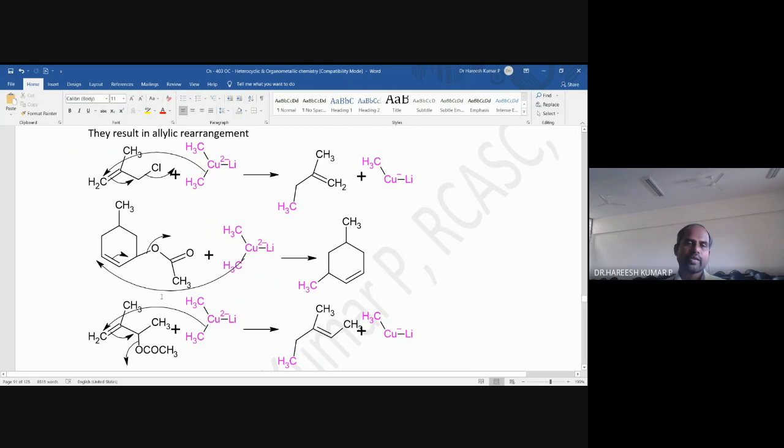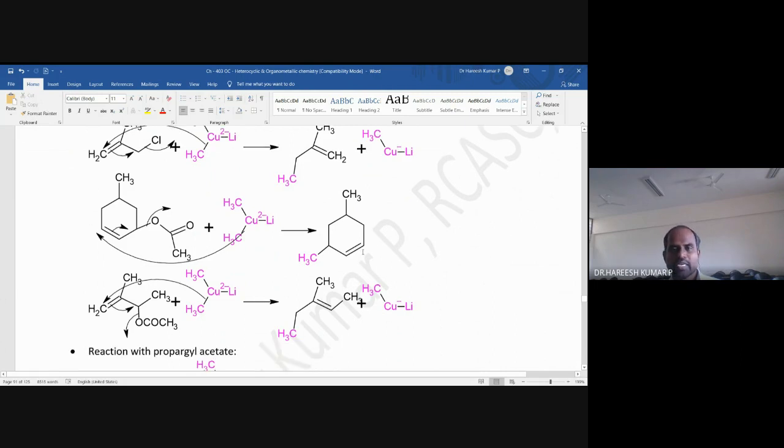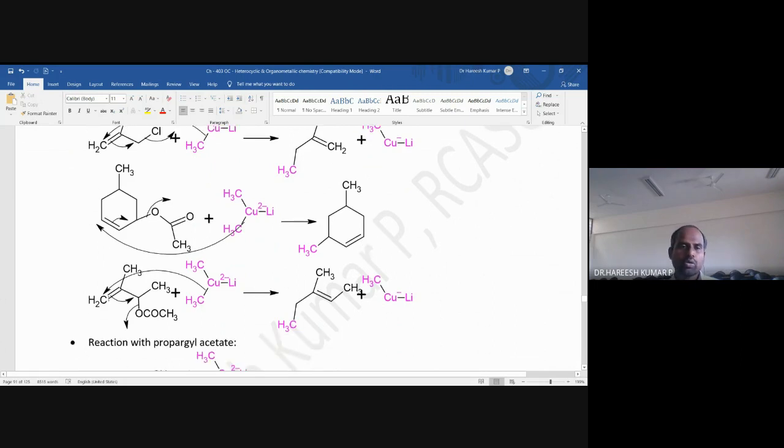So there will be a new bond formation between this carbon and the methyl group of the copper. When there is a new bond formation between the methyl group of the copper and this carbon, this bond pair is coming over here, and this acetoxy is a leaving group. It will go out. So that is how the product is obtained. And then I will take one more.